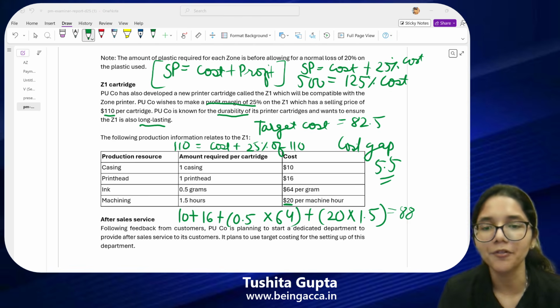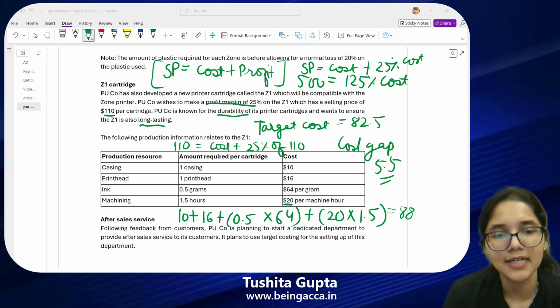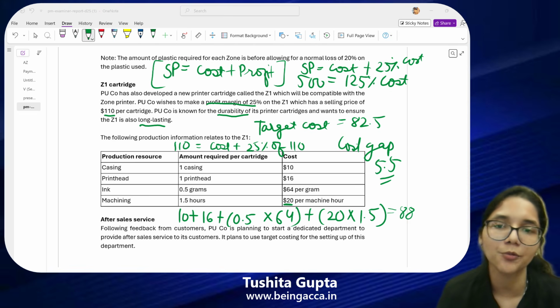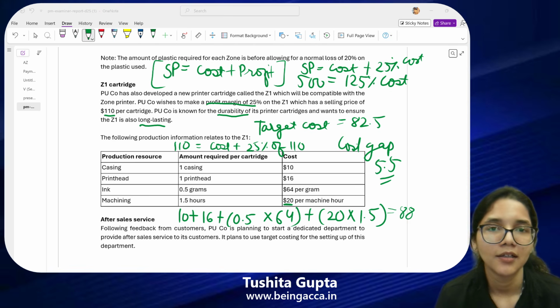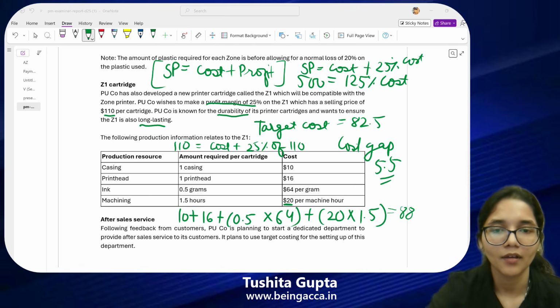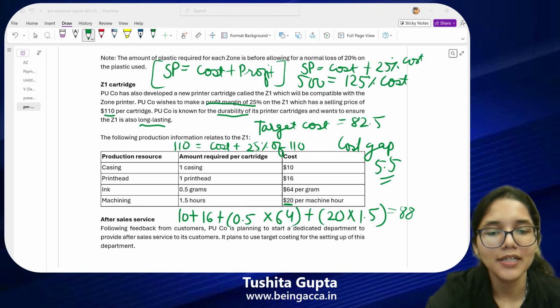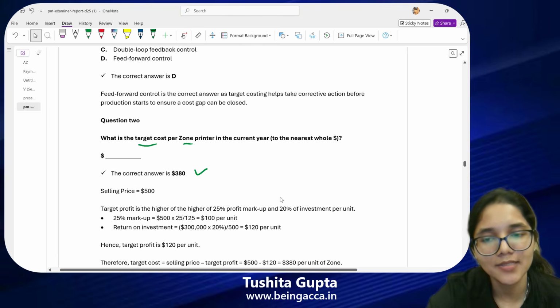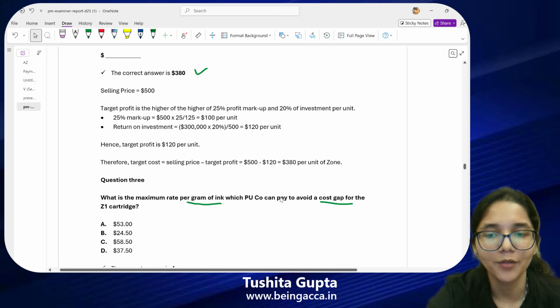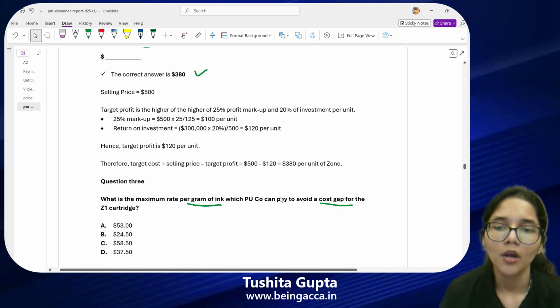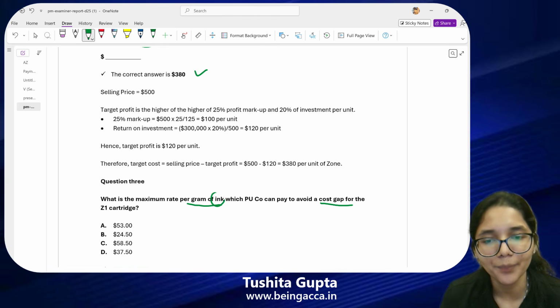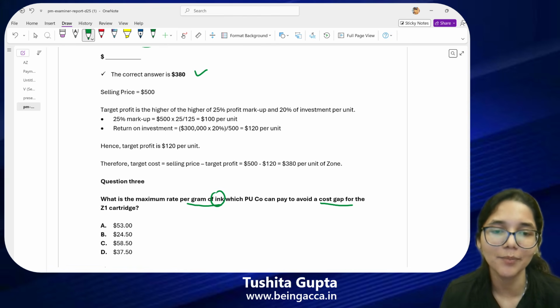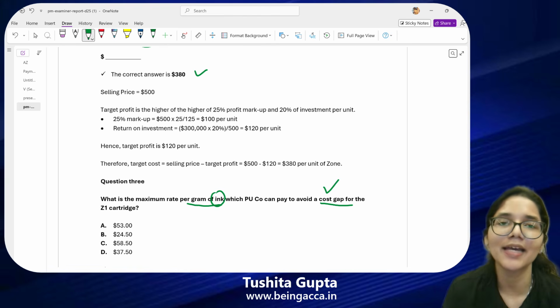Now, are you people with me till here? Target cost and our actual cost and the comparison between both of these numbers? All clear till here? Okay, now let's talk about what my question wants me to answer here. My question wants me to find out what is the maximum rate per gram of ink that I will be willing to pay so that there is no cost gap.